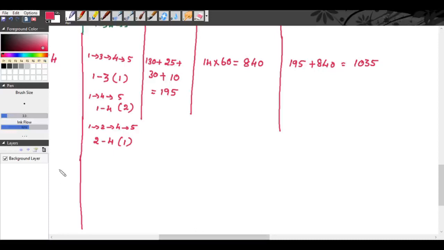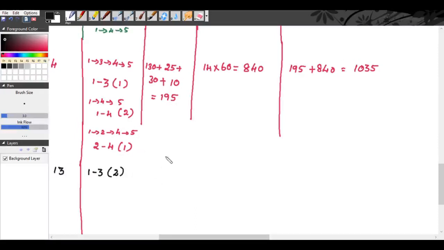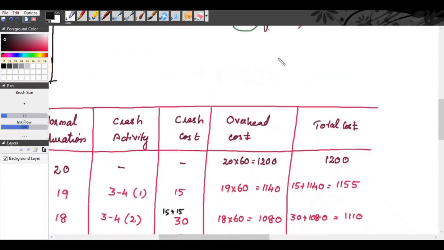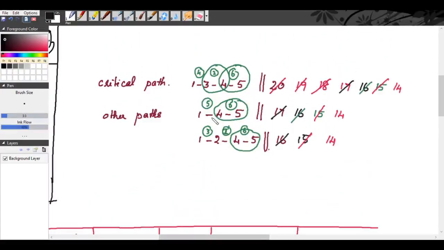So for the 13th day, for 13 days, we are crashing 1, 3 for the second day. Okay. 1, 3 for the second day for activity. So I'm not writing the paths now. It is understood for you, right? So from the second path, we are crashing the activity 1, 4.